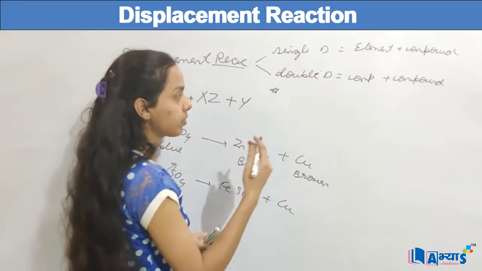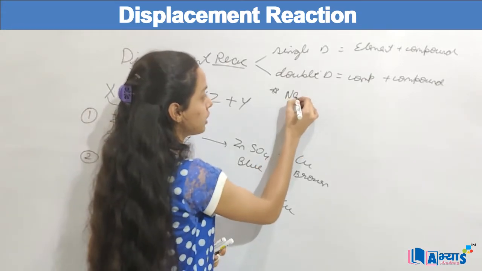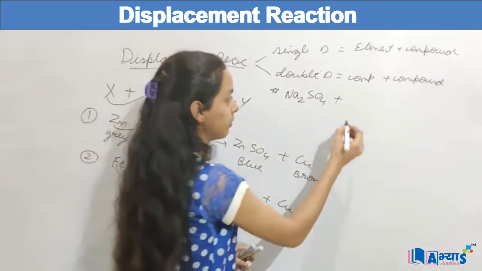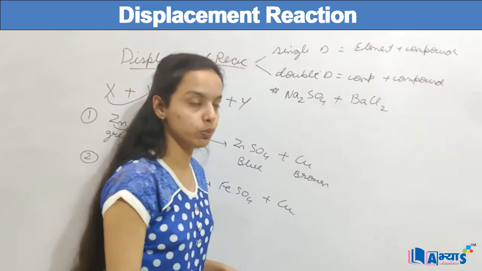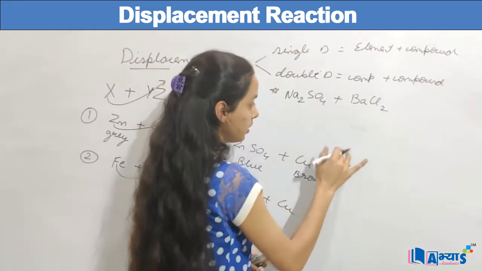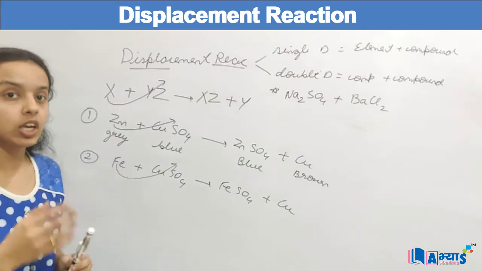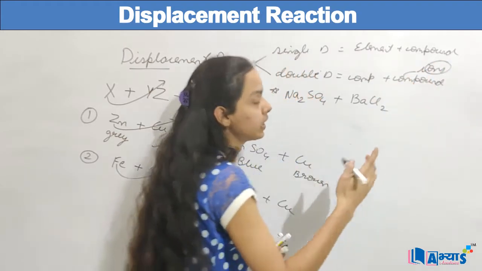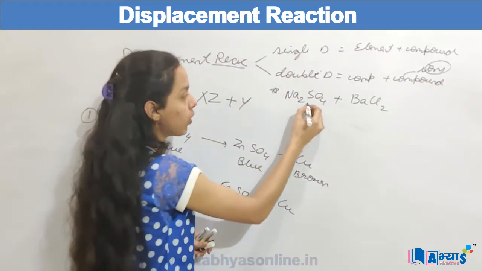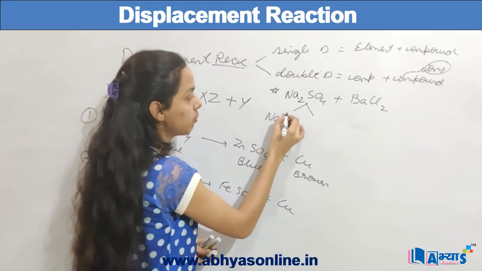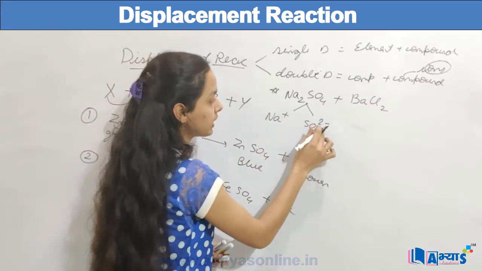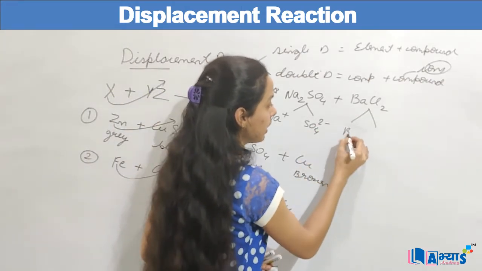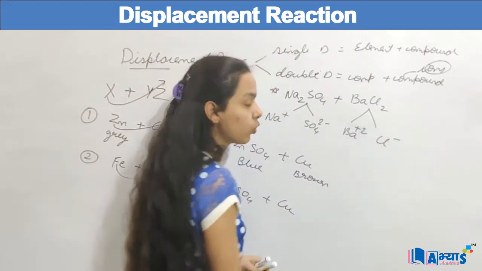If I have a compound like sodium sulfate, Na2SO4, reacting with barium chloride, BaCl2, you must know that in a double displacement reaction, ions are formed. That means wherever there is a double displacement reaction, there is formation of ions. So in this compound there are two ions, sodium positive and SO4 twice negative. And in barium chloride there are again two types of ions, barium twice positive and chlorine negative.